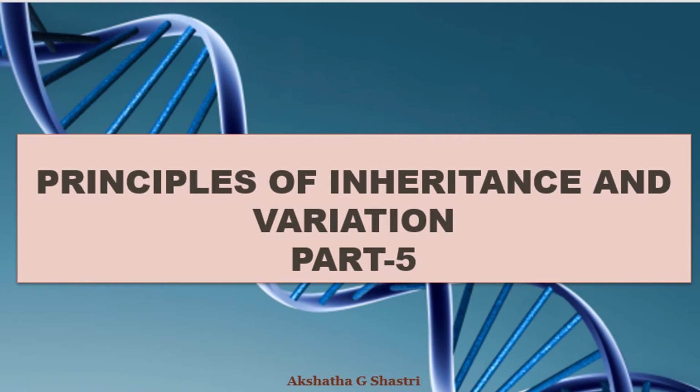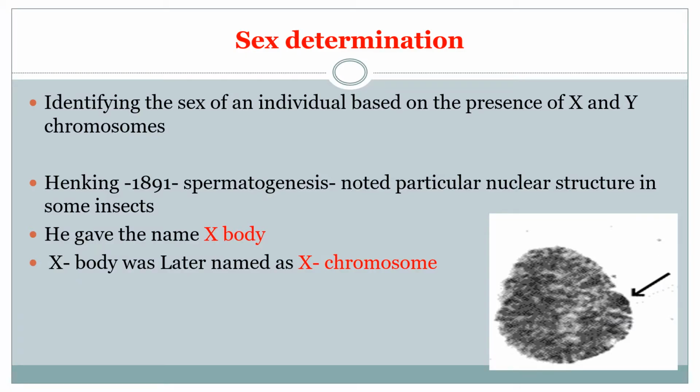In this presentation, I am going to explain the continued part of principles of inheritance and variation, that is sex determination. Sex determination is nothing else but identifying the sex of an individual, and the sex of an individual is identified on the basis of the presence or absence of two kinds of chromosome. The first kind is the X chromosome and next is the Y chromosome.